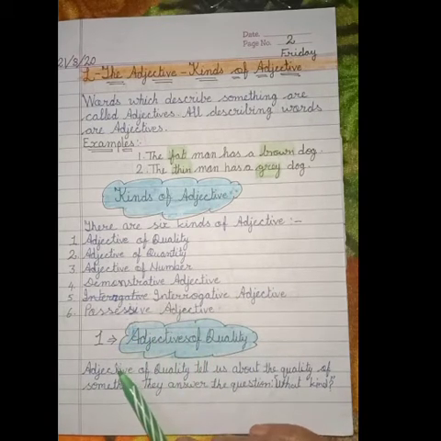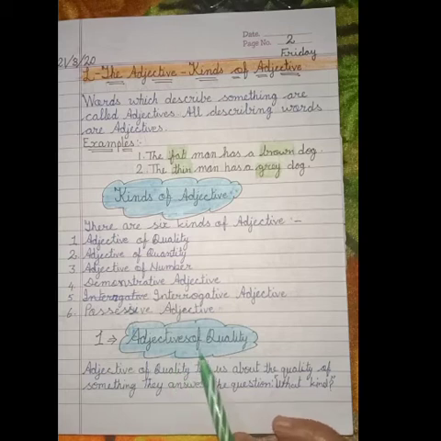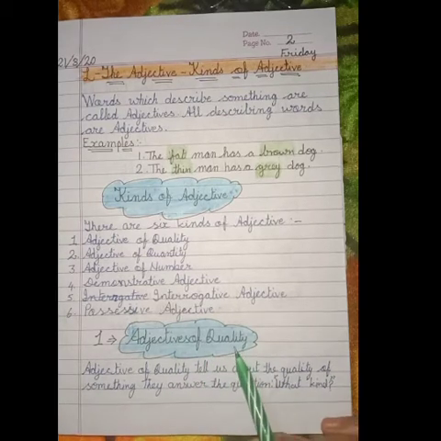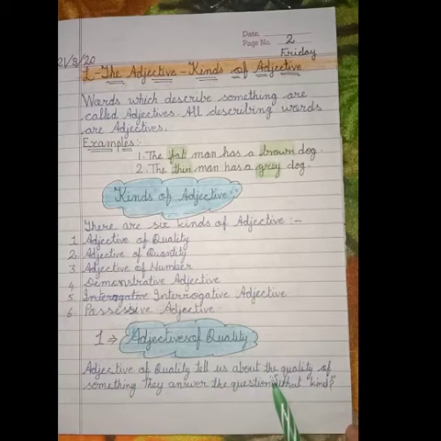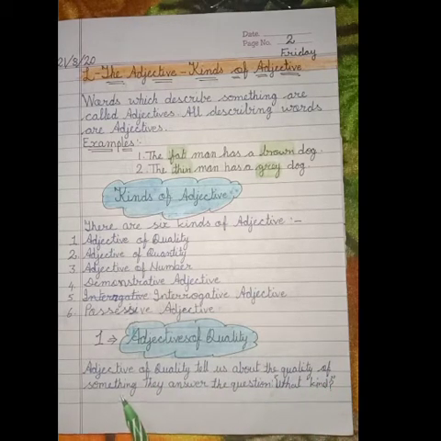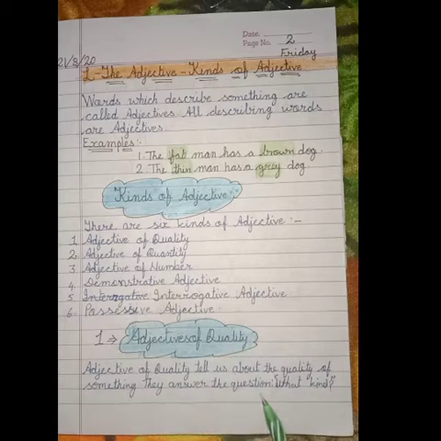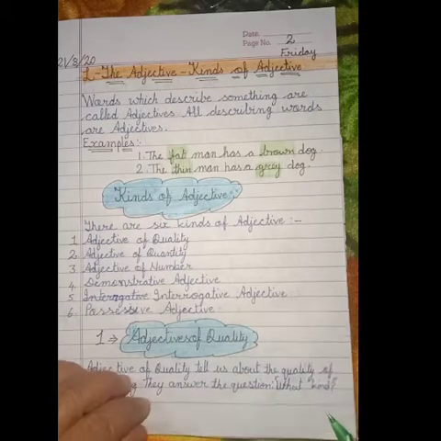Now first is adjectives of quality. Adjectives of quality tell us about the quality of something. They answer the question what kind.